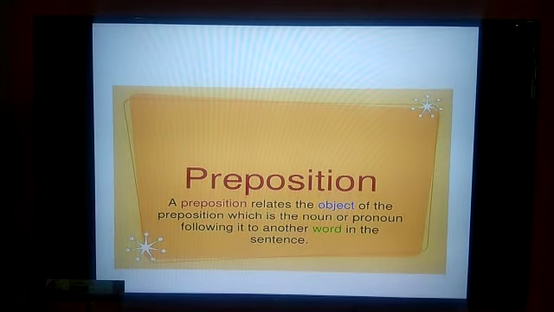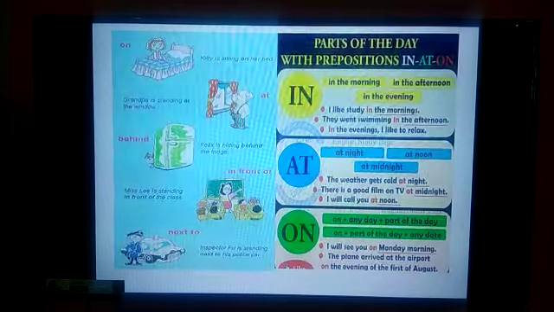A preposition relates the object of the preposition, which is the noun or pronoun following it, to another word in the sentence. Simply, it shows the relationship between a noun or a pronoun and some other word in a sentence, and it is followed by an object, either a noun or a pronoun.